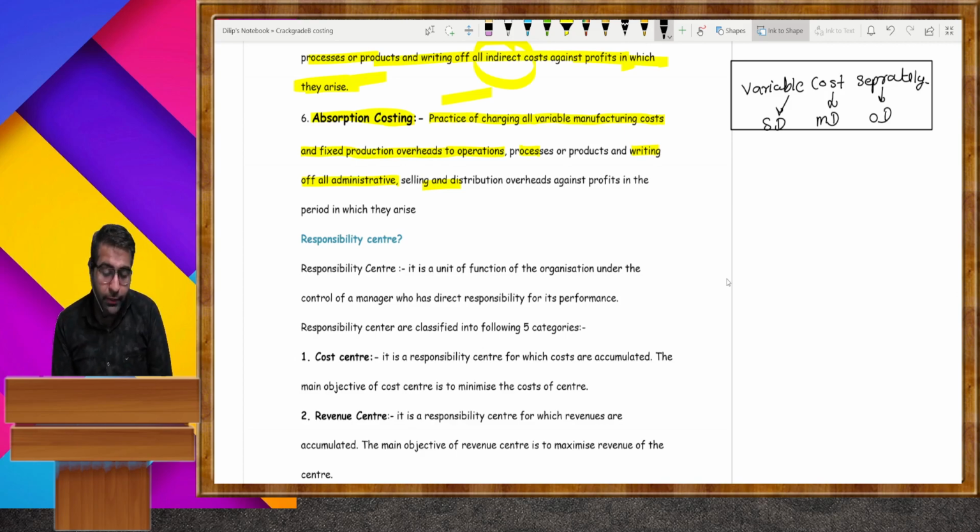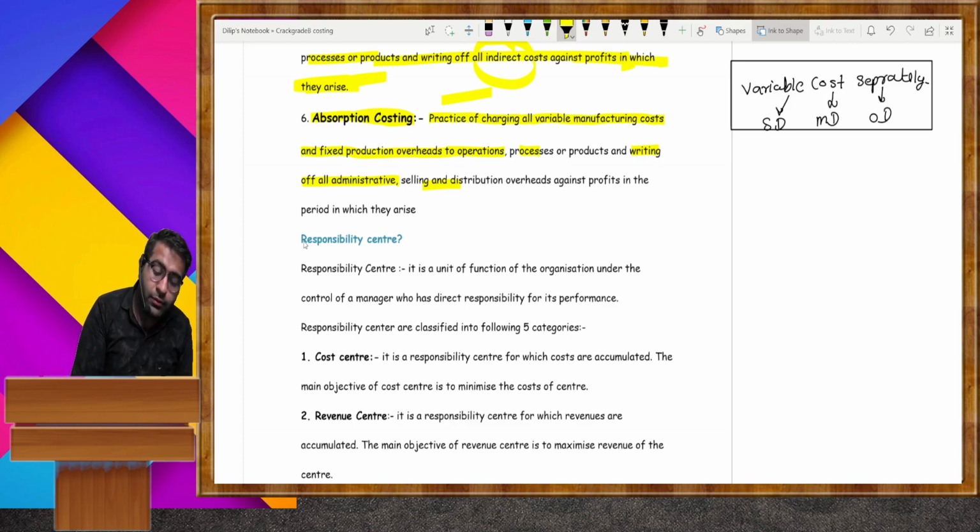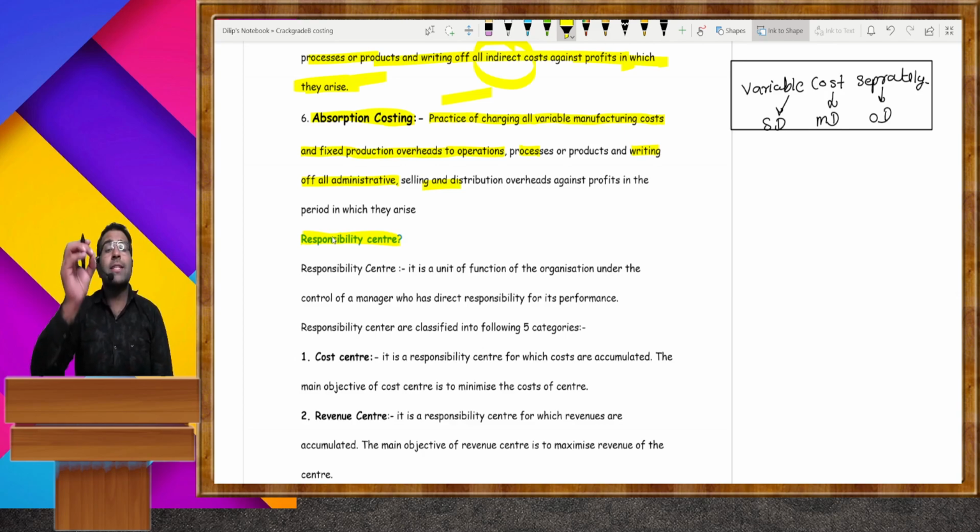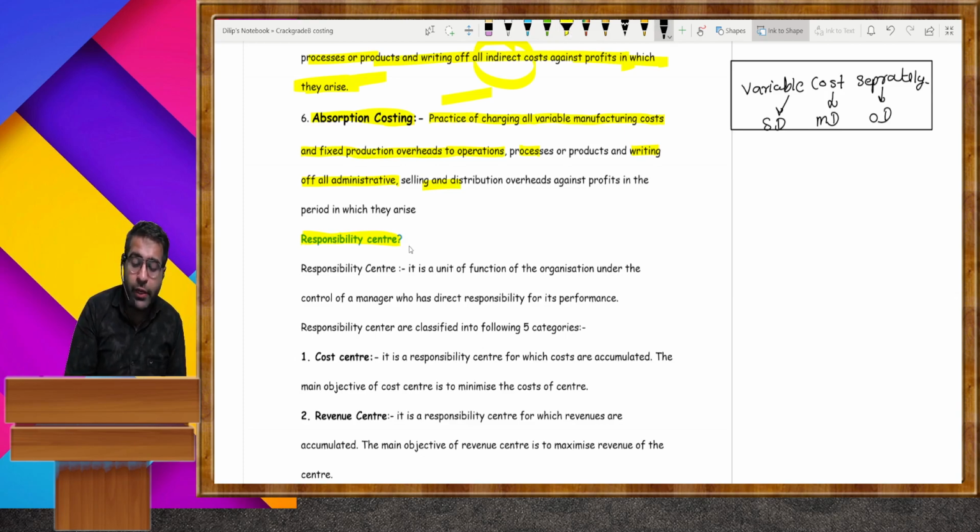techniques of costing. Now there is a word regarding the responsibility center. It is a center managed by the manager for control on cost. It is a center from where a manager makes control. A manager is ready to control.